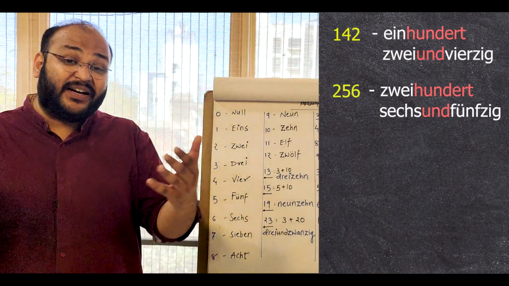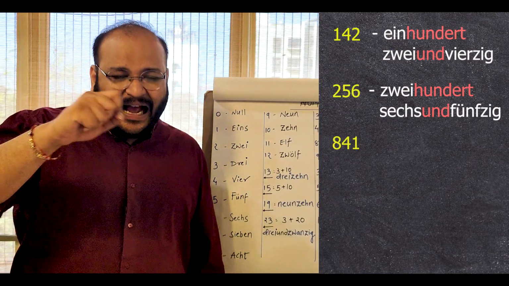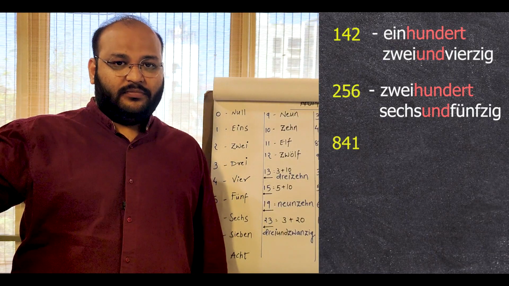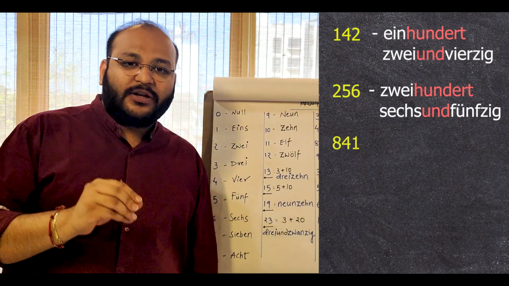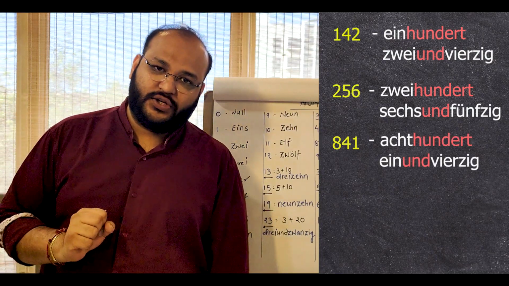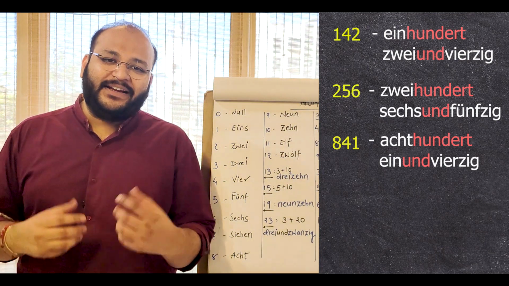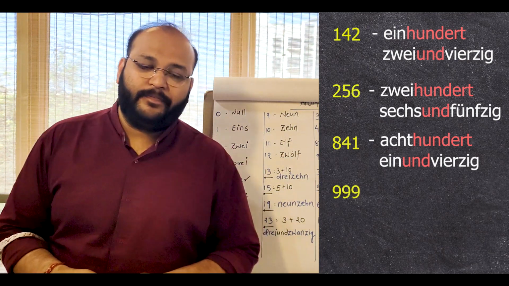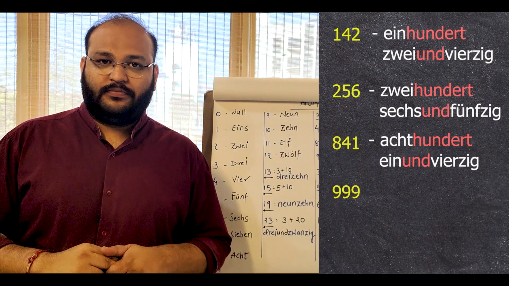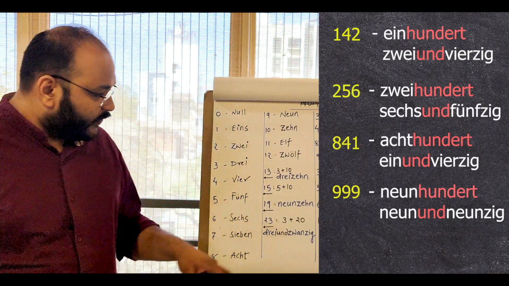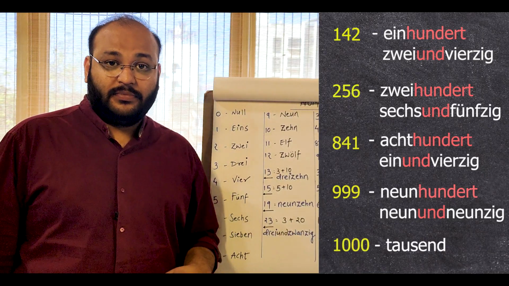So let's say the number is 841. So 800, achthundert, and then 41 is 1 and 40. So 41, einundvierzig. So 841. Last 3-digit number, 999. So neunhundertneunundneunzig. Now 1000, it is called tausend.